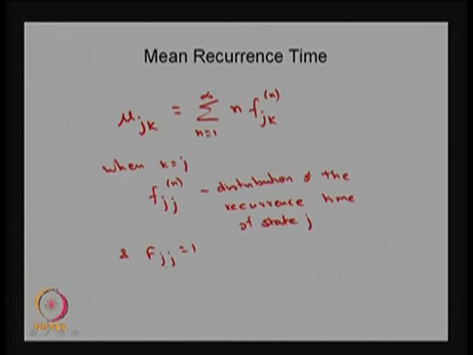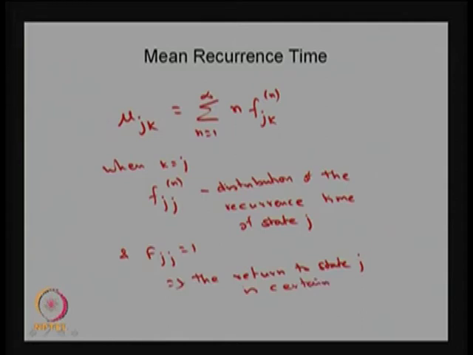Correspondingly f j j is 1. This implies the return to the state j whenever the system starts from the state j is certain, because that probability is 1.